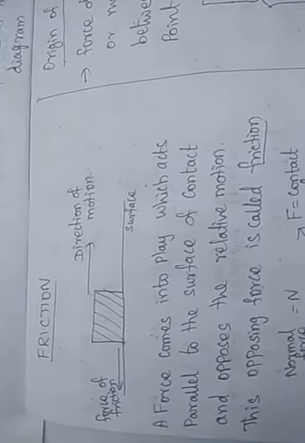A force of friction is due to the atomic or molecular forces of attraction between the two contact surfaces, and that may be due to irregularities of the surfaces. Irregularity of the surfaces decreases the motion of the body over the other body. Because of the ups and downs, the body has to move up and down, and the motion decreases. So this is the origin of friction: the irregularities reduce the motion of the body.